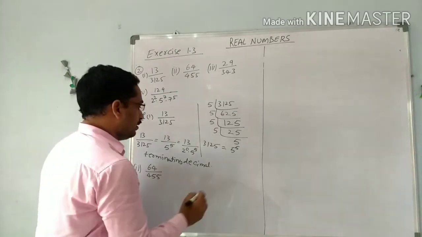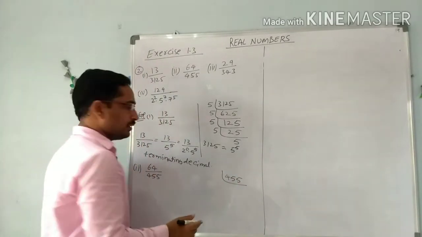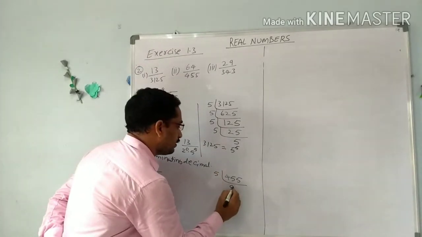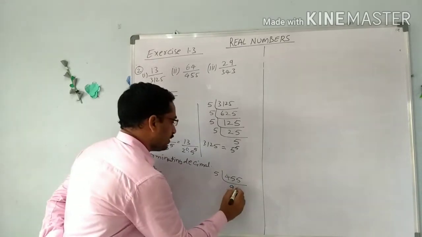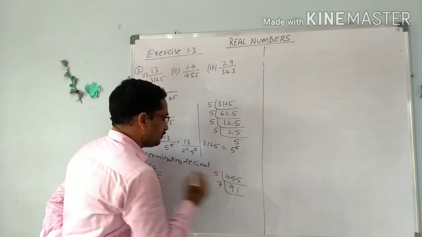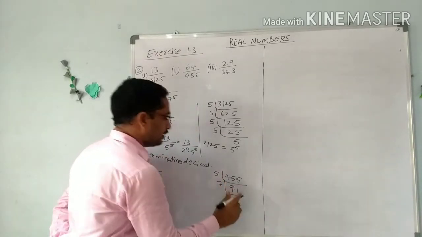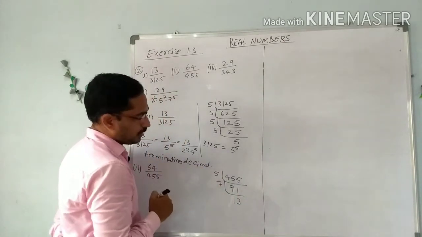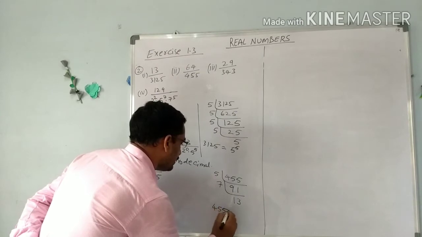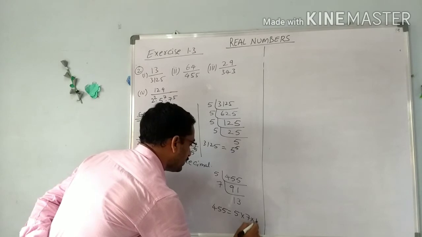Now see one more problem, second problem, 64 by 455. Now find the factors of 455. The last digit is 5, so we try with 5. 5 9s are 45, next 5 1s are 5. Now try with the 7 table. 7 1s are 7, 2 remaining, 21, 7 3s are 21. So 13 is a prime number. So 455 is written as 5 into 7 into 13.